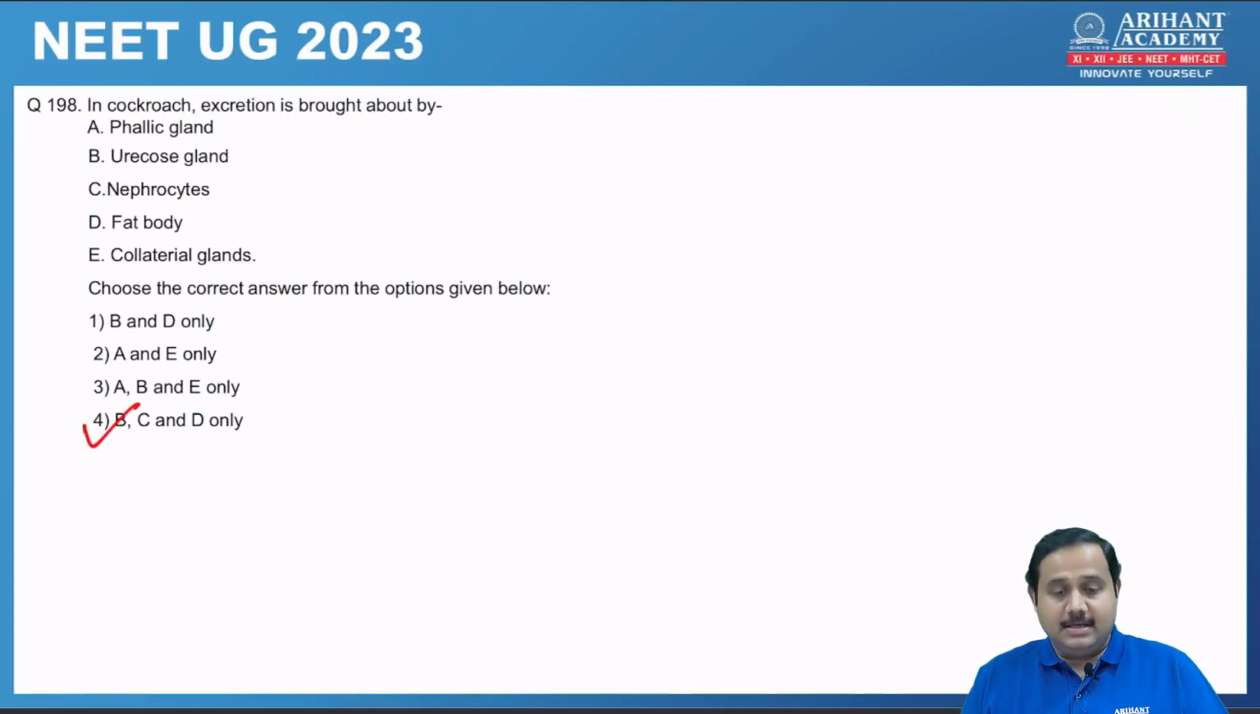198. In cockroach, excretion is brought about by, so here you know phallic gland and collateral gland. These are two glands associated with reproduction, not excretion. So excretory glands are uricose gland, nephrocytes and fat body, that is B, C and D. So correct answer is number 4.